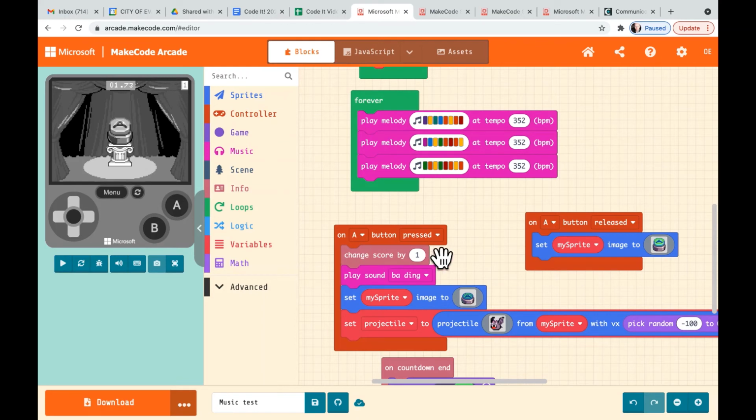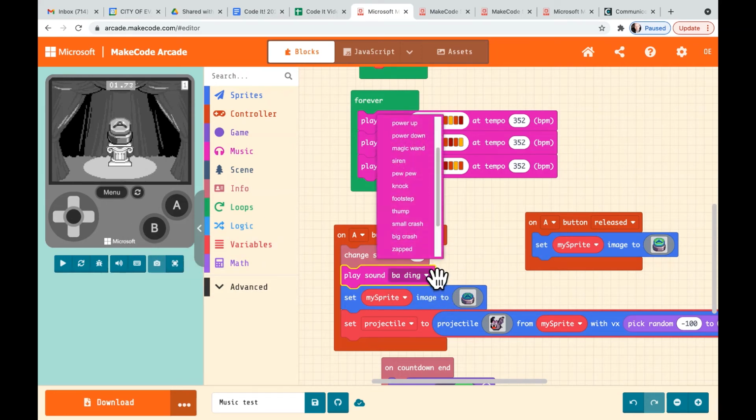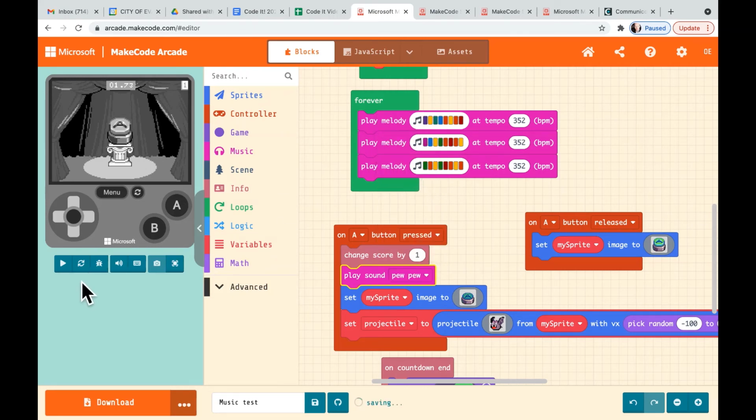Now it says when the A button is pressed, increase by 1, and play this sound when this image is activated, meaning when the A button is pressed. A bat is going to fly out to this sound, and when the button is released, it goes back up. And so again, let's check our game. I think the pew pew pew is a little more appropriate for this game.